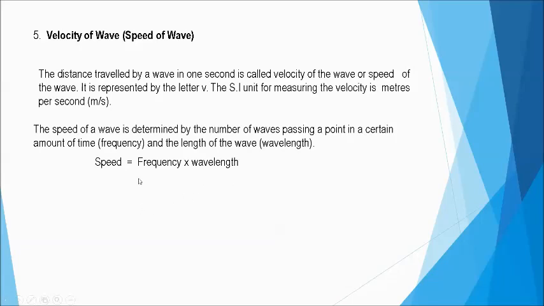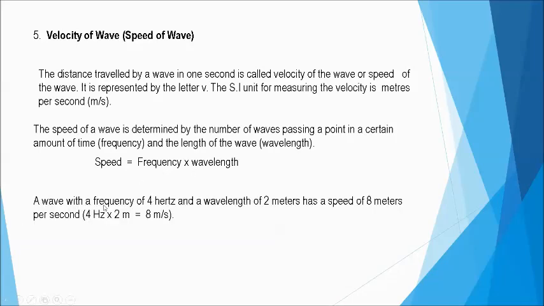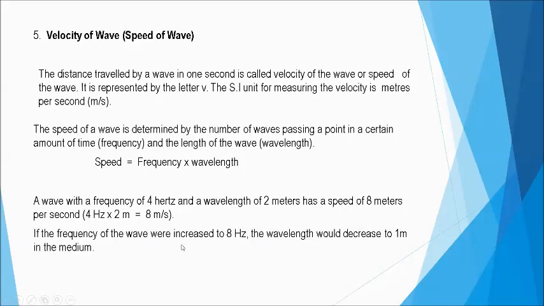But for now, using that expression, we can illustrate that with this example. Okay, so if a wave has a frequency of 4 hertz and a wavelength of 2 meters, then using this expression, the speed of the wave is 8 meters per second. Okay, now, if the frequency of the wave were increased to 8 hertz, the wavelength would decrease to 1 meter.